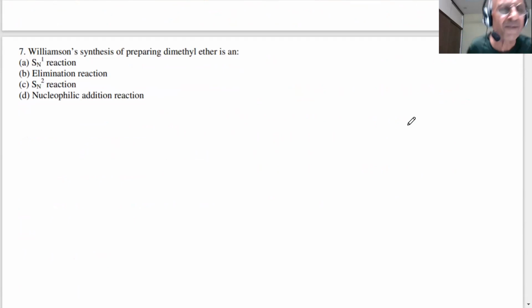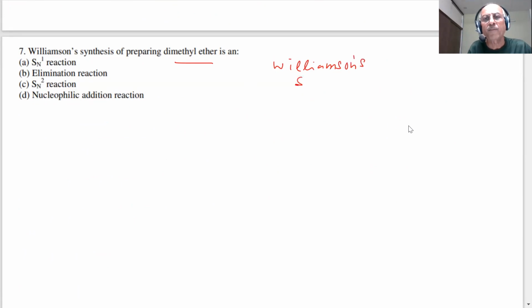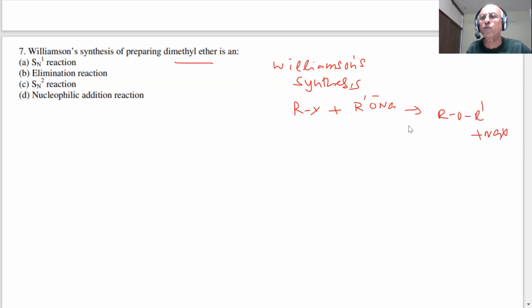Williamson synthesis, students. Williamson synthesis of preparing ether. How do you prepare ether? Williamson synthesis is the most important method. In this, we react an alkyl halide with an alkoxide, R dash O Na. What is the result? You get ROR dash and NaX. This is used for the preparation of unsymmetric ethers, so you can prepare different types of ether.